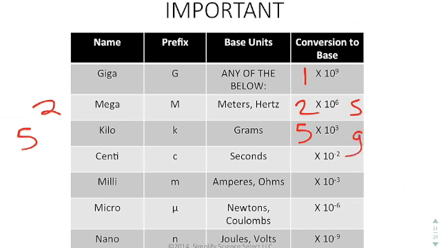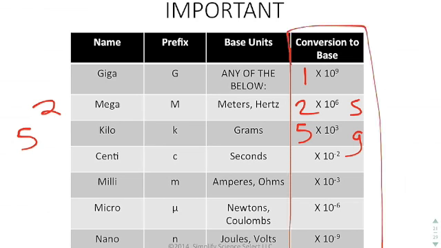So what you see right here is these are the conversion factors to the base unit. The base units are seconds, grams, meters, those sorts of things. You may see a few more like amperes or volts later on, but they're the standard units of measure. And in fact, these are the base units that we're talking about. Okay, so 2 mega amperes would be 2 times 10 to the 6 amperes.